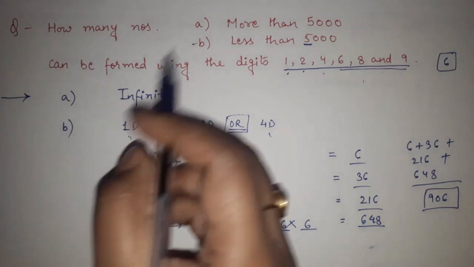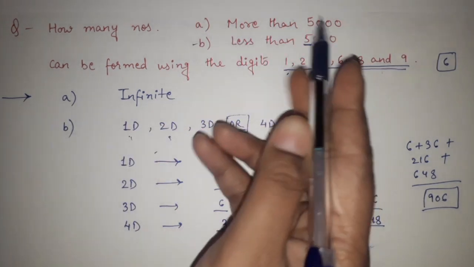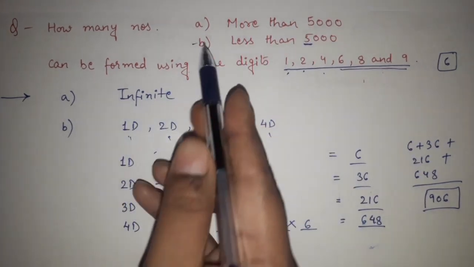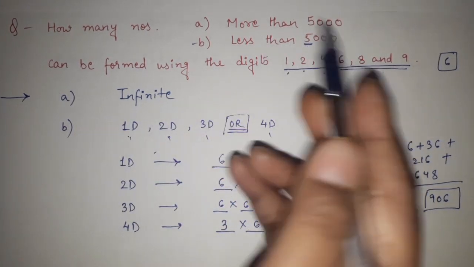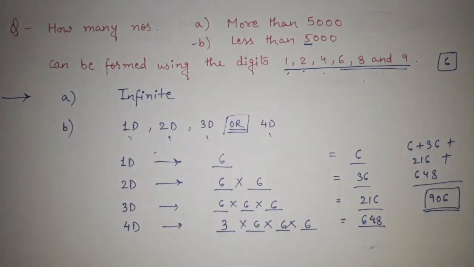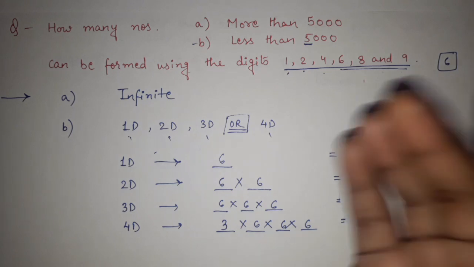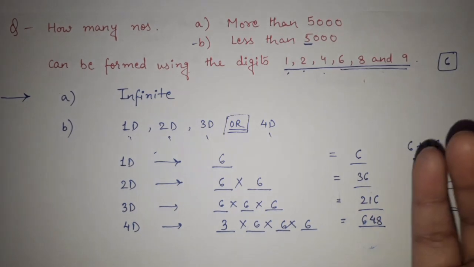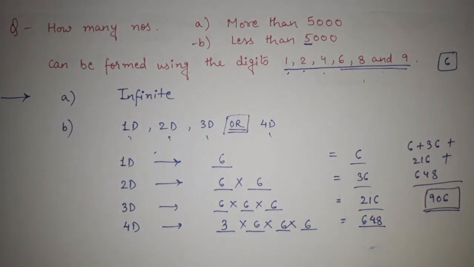So for the first part A, how many more than 5000 numbers are possible? It is infinite. And for B, less than 5000, how many numbers are possible? 906 numbers are possible. And here is the logic. I hope you got it, right? So if you got it, or if you have any doubt, please let me know in the comment section in both the cases. And if you have any specific doubt, ask me in the comment section. I will definitely help you to clear your doubt.